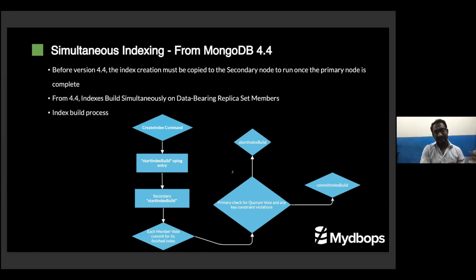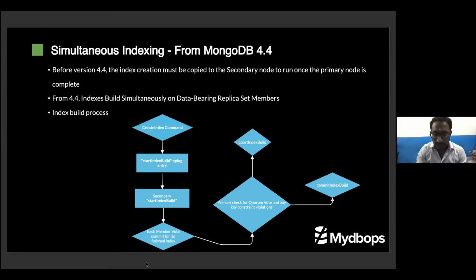We will create an index here and wait for some time. After primary is completed, the secondary will be started. So after 4.4, they solved these greatest challenges. When you're starting in the primary, automatically the secondary also, like in secondary also the index will be created.